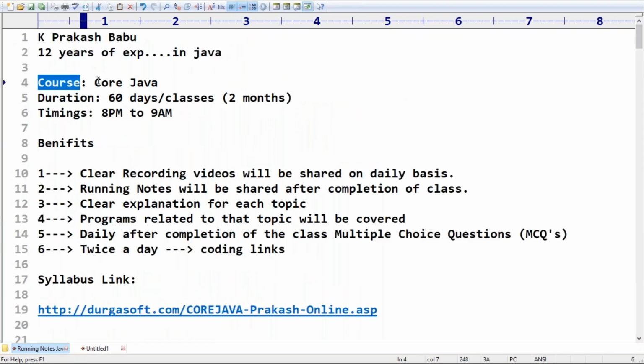So the name of the course is Core Java. The duration of the course is 60 days, which means 60 hours. The approximate duration is 2 months, but most probably we will finish before 2 months itself. Why? Because there are some concepts that you compulsorily need to complete within one session only. In such cases I may extend the class by 10 or 20 minutes. Like that, some concepts are there, but more or less approximately 60. It may end with 57 or 58 classes. Sometimes it may require 62 classes also.